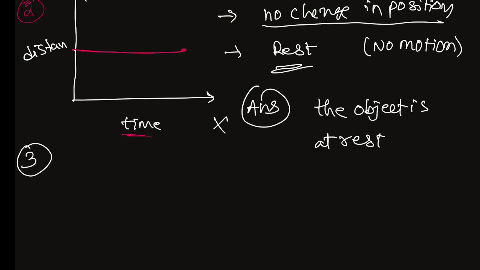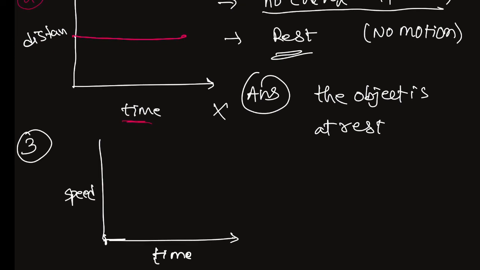According to the question, it is the same graph but here speed, here time, here y axis, here x axis. What can you say about the motion of an object whose speed time graph is a straight line parallel to the time axis?